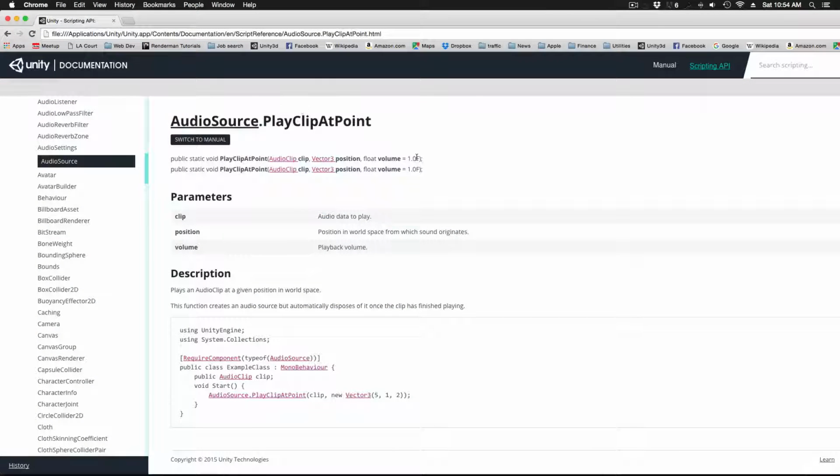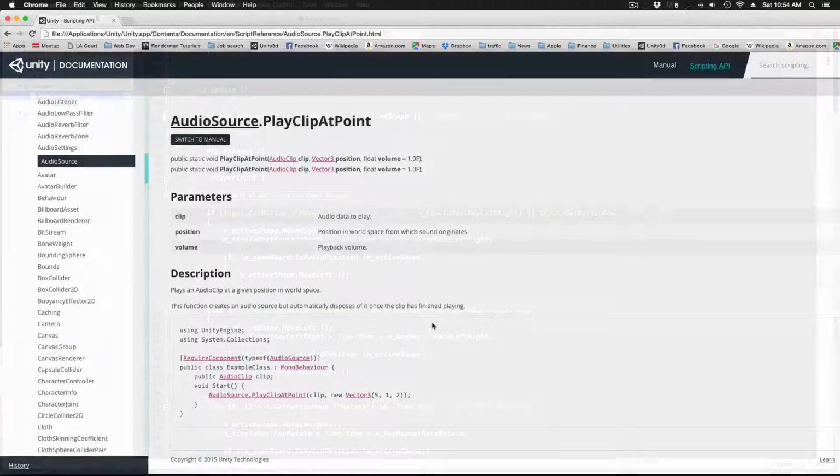So typically we'll call AudioSource.PlayClipAtPoint like this. AudioSource.PlayClipAtPoint. And then the first parameter will be the clip, the audio clip that you want to play. And then we'll specify a position where you want to create the audio source object. And then you'll pass in an optional float for the volume. So we'll add this AudioSource.PlayClipAtPoint everywhere we want to add a sound in the game controller. We just need to swap out the correct audio clip for the first parameter, depending on what sound you want to play.